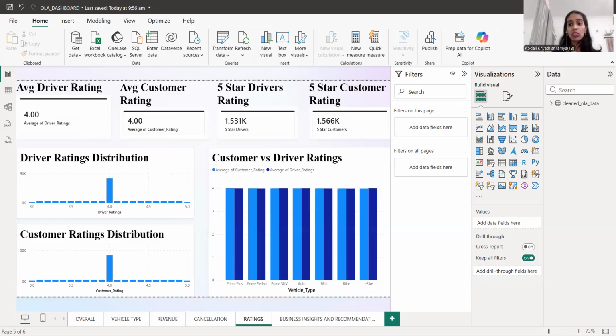The total rides are almost 103K, average daily rides are 3,330, peak daily rides are around 3,440, and lowest daily rides are around 3,070. So we can see that ride demand is consistent throughout the month. There are no high peaks or low peaks, and we don't observe any downward trend or clear upward trend in this.